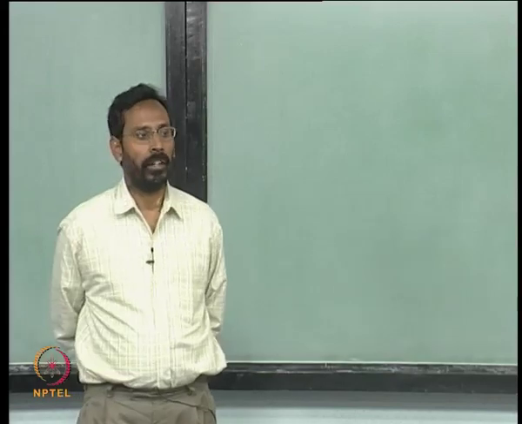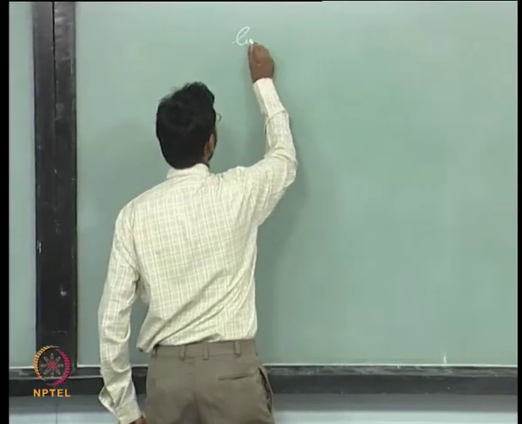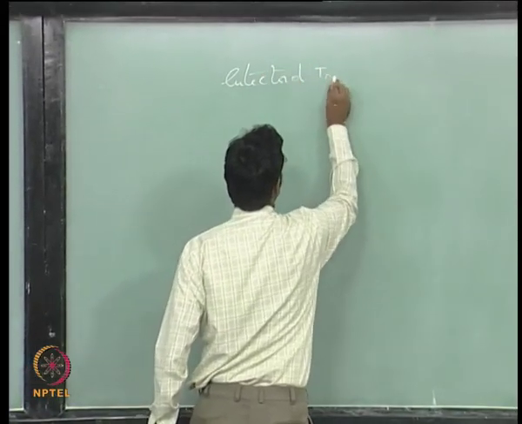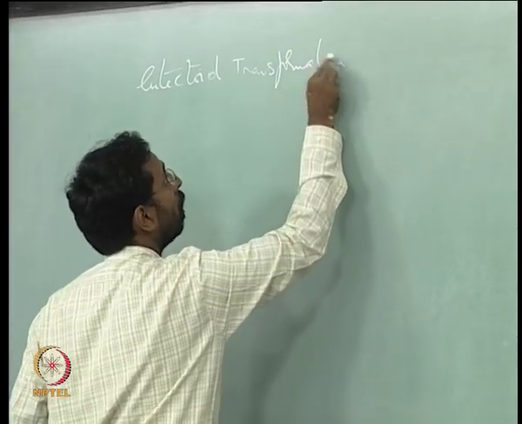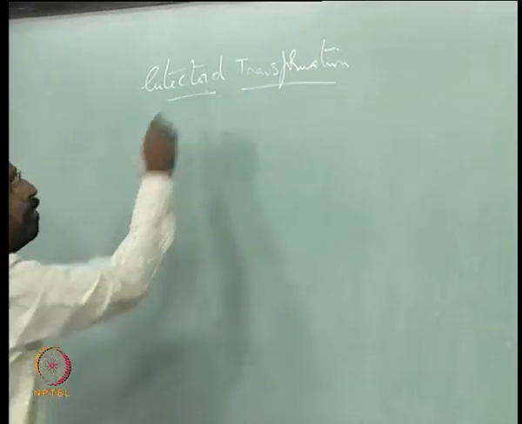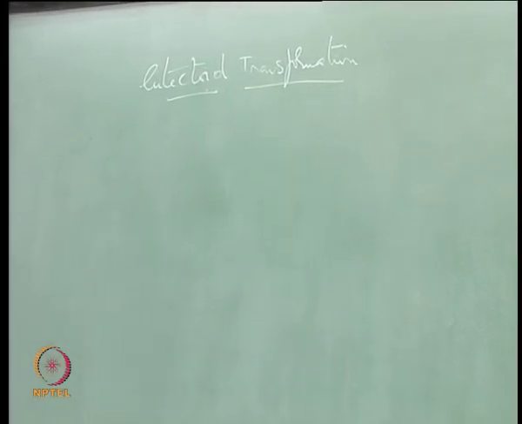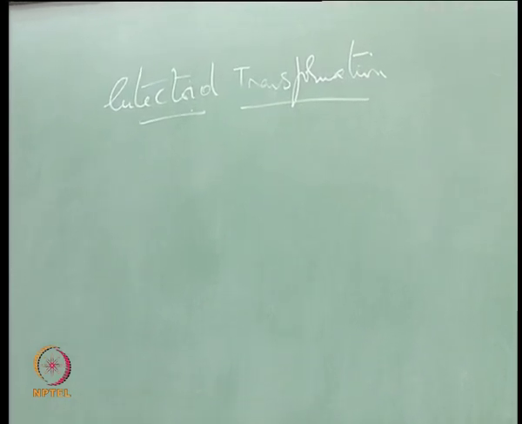Last class we started talking about eutectoid transformation. This is different from precipitation in the sense that here you get two phases out of a parent phase, when compared to precipitation where you get one phase out of the parent phase.